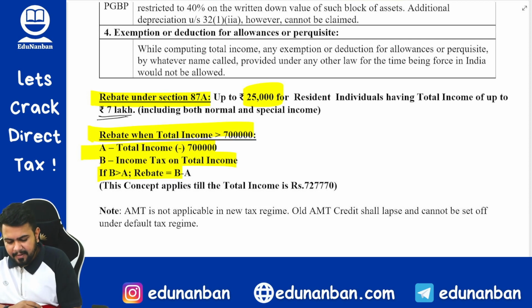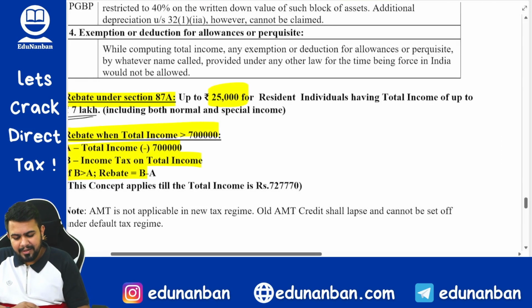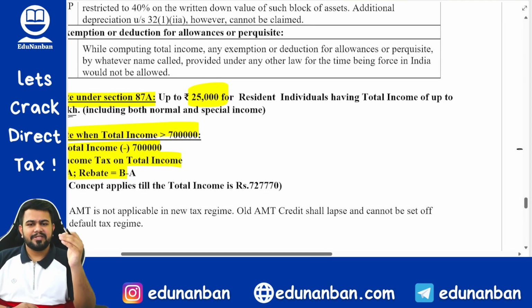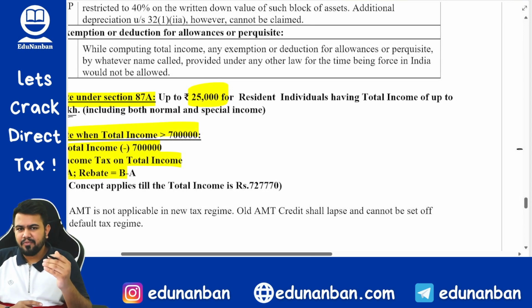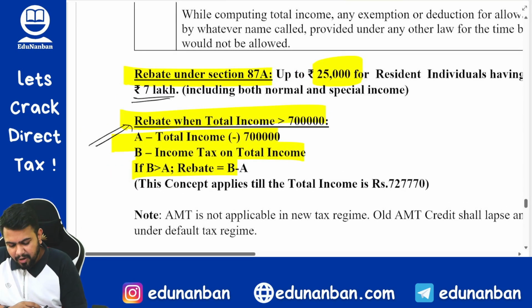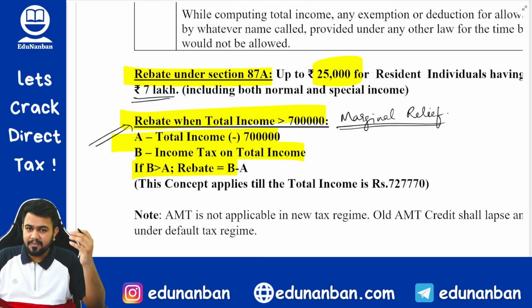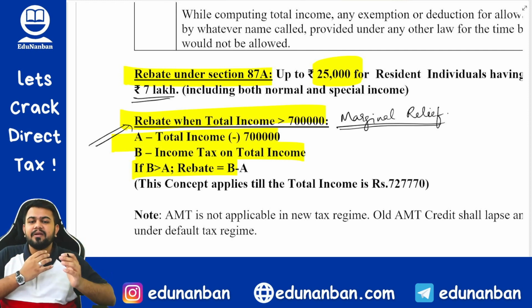So up to 7 lakh, if there is a resident individual who is having total income up to 7 lakh rupees, then total tax or 25,000, whichever is lower, will be allowed as rebate. Same concept. And moreover, in the new tax regime, there is the concept of marginal relief for rebate also. There is no such concept in the old tax regime, but there is this marginal relief concept in the new tax regime.